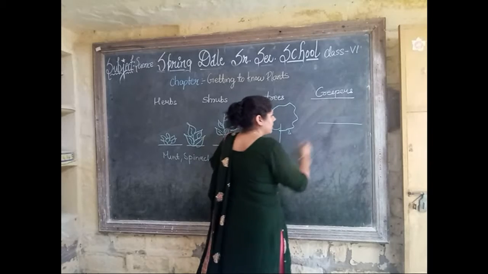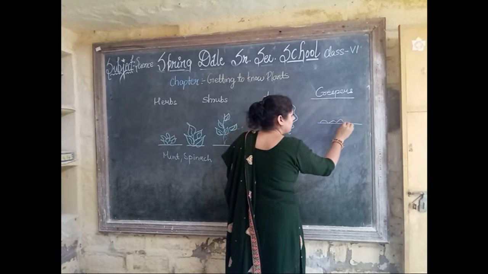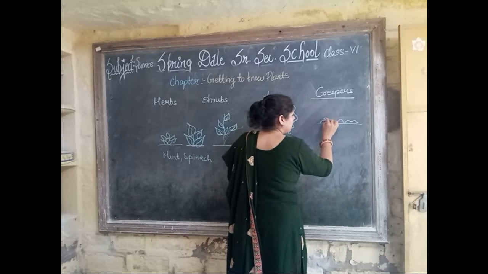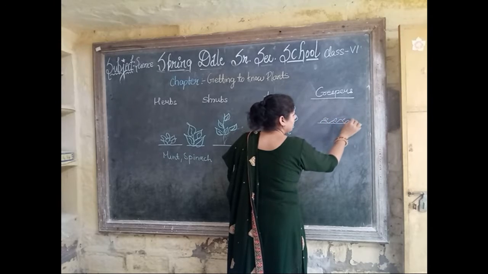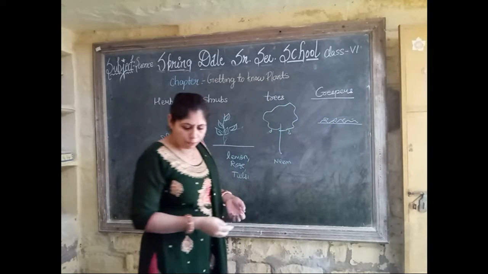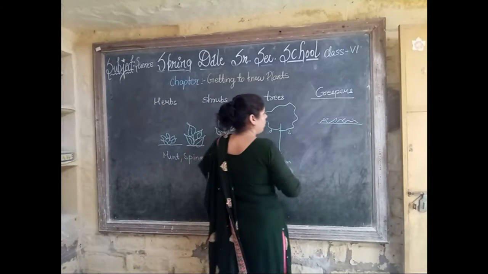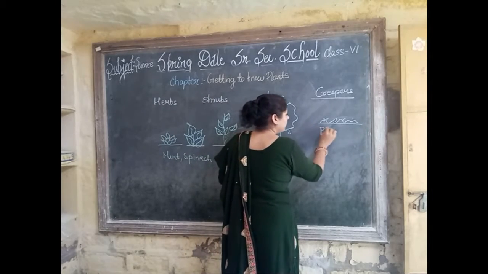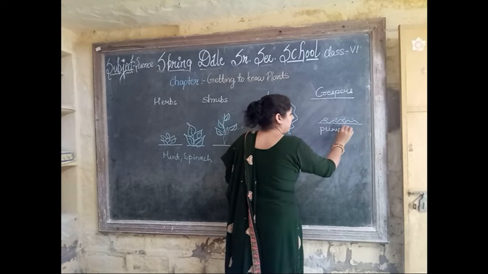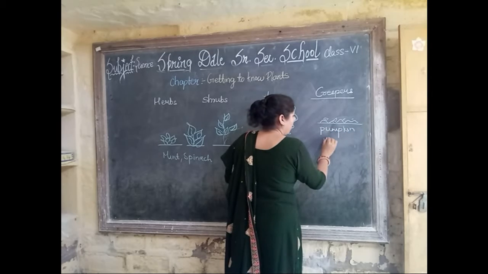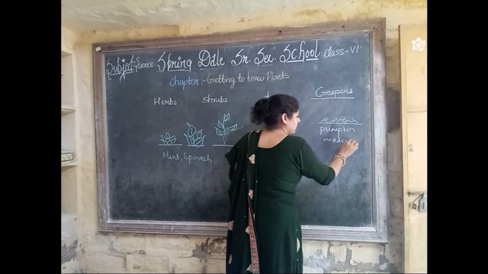So we can say these are the creepers. Examples of creepers are pumpkin, watermelon.